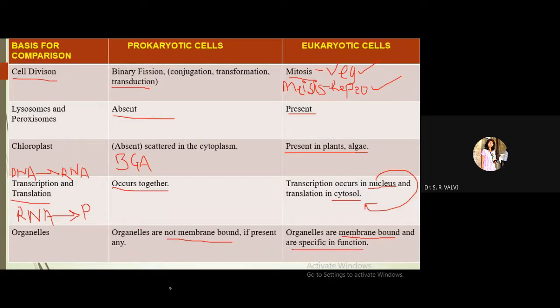For example, mitochondria have a double membrane. Then chloroplast is also a membrane bound organelle, and each has a different function. Chloroplast is photosynthetic in function. There are many membrane bound organelles, but only these two I'm explaining right now. Mitochondria is the powerhouse of the cell, so it is going to store energy, ATP energy, in it.